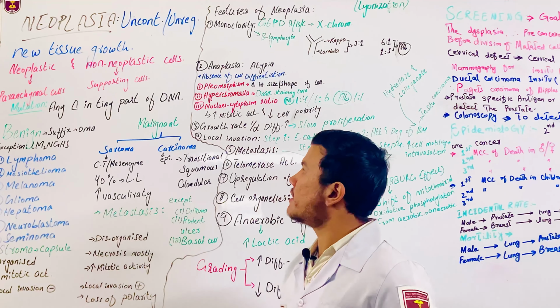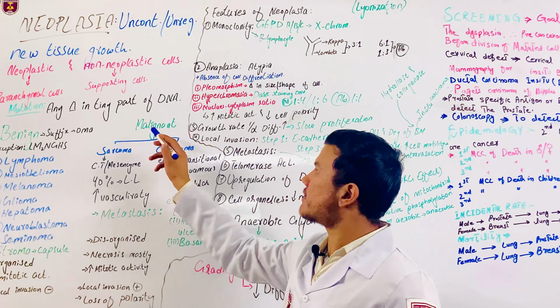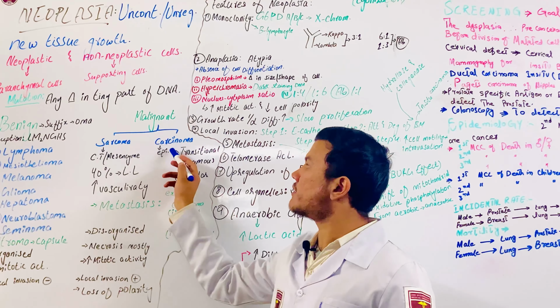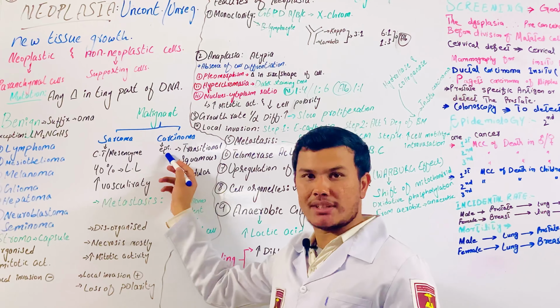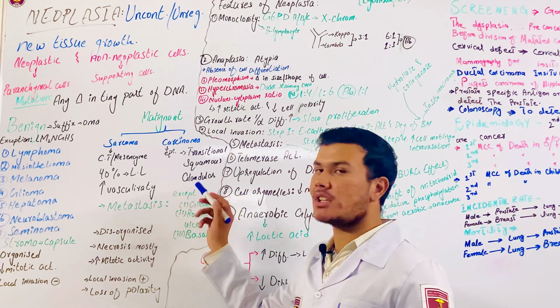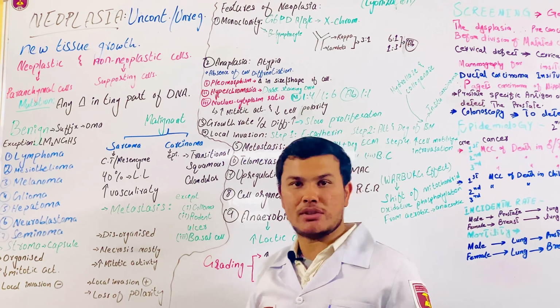Okay, so the next one, let's talk about the malignant tumor now. Basically, malignant tumor is of two types. The first one is sarcoma and the second one is carcinoma. Sarcoma is the tumor of the connective tissue or mesenchyme. And carcinoma is the tumor of the epithelial cells, especially transitional epithelial, squamous epithelial or glandular epithelial.